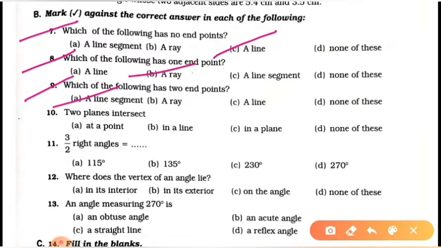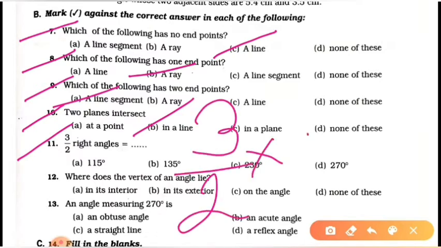Two planes intersect in a line. Here students, planes intersect in a line. Here 3 by 2 right angles. 3 by 2 right angles means 3 upon 2 into 90 degree.